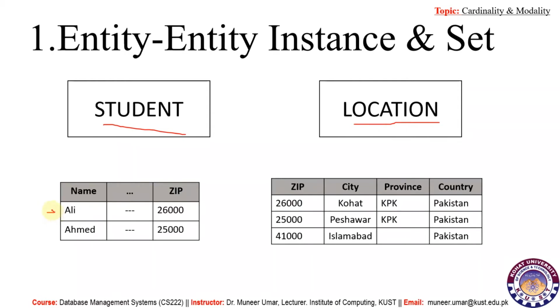So this single record is an instance of student. Similarly, this second record is another instance. So the collection of these two instances is the entity set. In the case of location, we have three records. These three are instances of location, and all three are called the entity set of entity type location.